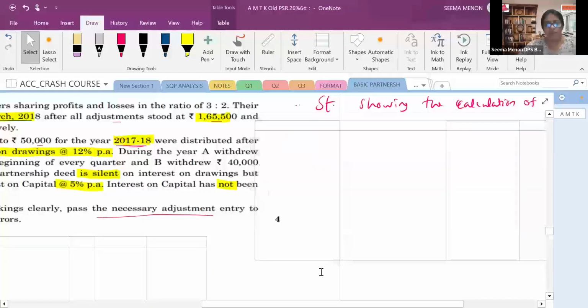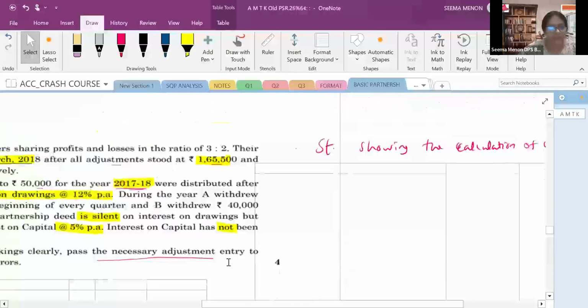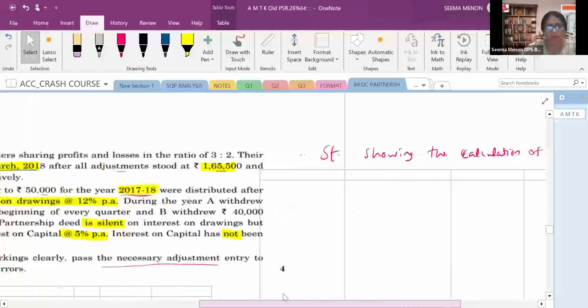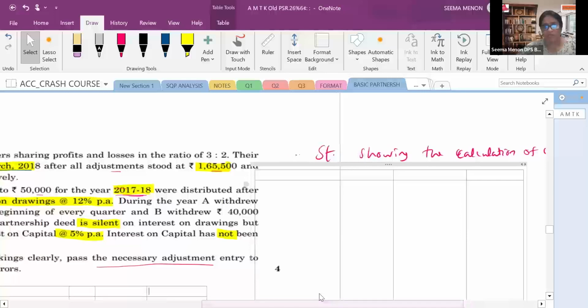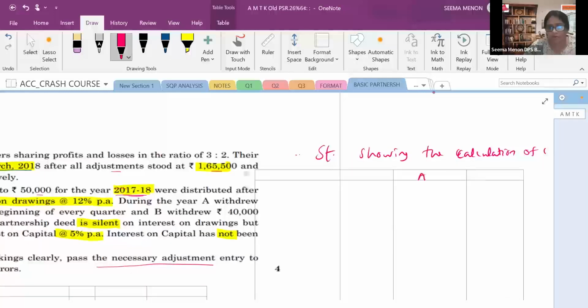So we will write this column for A, and again I'll minimize it so that we can see this on one screen. That is why I want to minimize. So here you can write A and B.